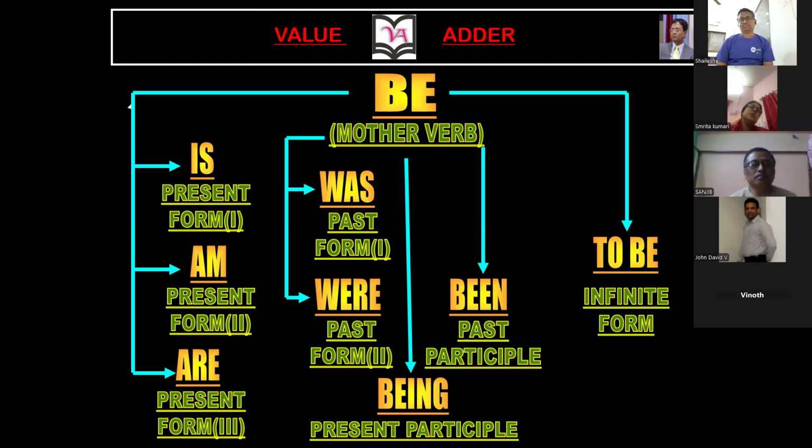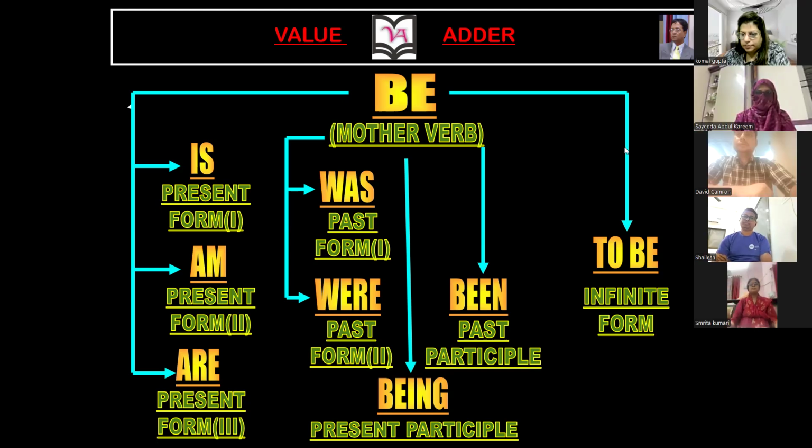And this is a verb which can be used as a helping verb. This is a verb which can be used as a main verb. This is a verb which you can use in all the tenses, and in all the passive voice. A very important verb, guys. We are going to discuss this verb in detail. But at least you should know the members of the be family.